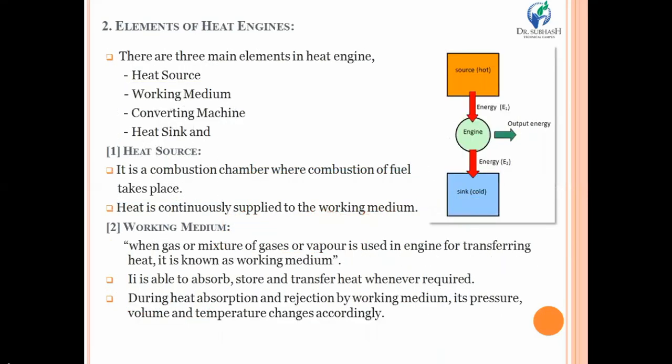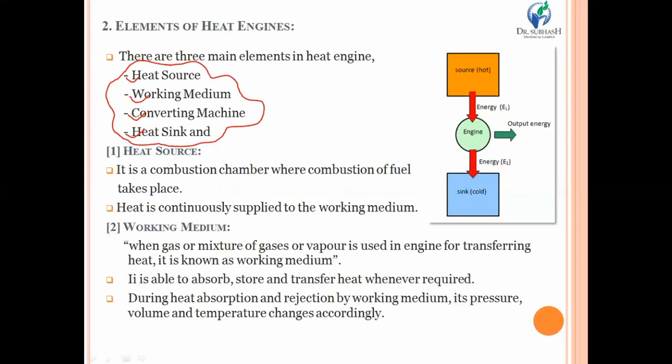Now, after that, it is very important to discuss the elementary parts of a heat engine. Basically, a heat engine has four main parts. Suppose you require to divide your heat engine into a number of parts, then there are basically four parts. First one is the heat source, other is the working medium, third one is the converting machine, and last one is the heat sink. So ultimately, your heat engine is divided into these four basic elements.